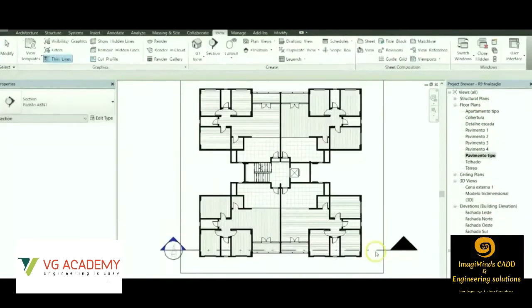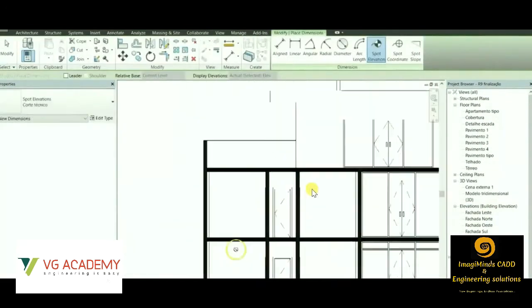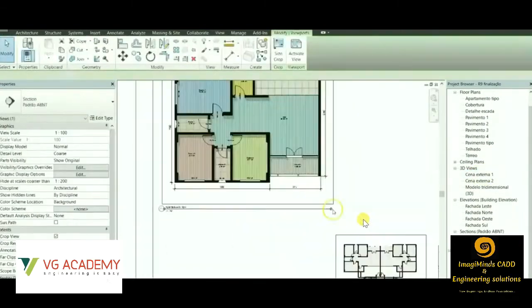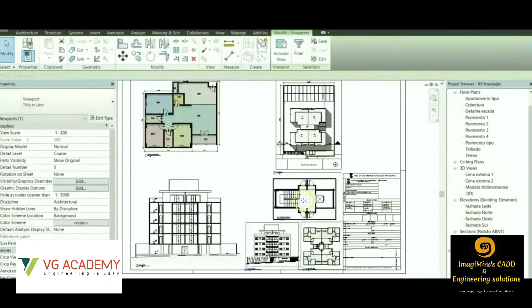Now we'll see the most important feature of Revit, that is creating sections. We can see there is a section line drawn over here. In AutoCAD, how do we do it? We draw the section line, then take references from the doors and windows. That is the process we follow. In Revit, we do not have to follow that process. We simply draw this section line, and then we get the automatic sectional view. This is the automatic sectional view we can see. So you do not have to waste unnecessary time on the section, because you are getting a ready-made sectional view.